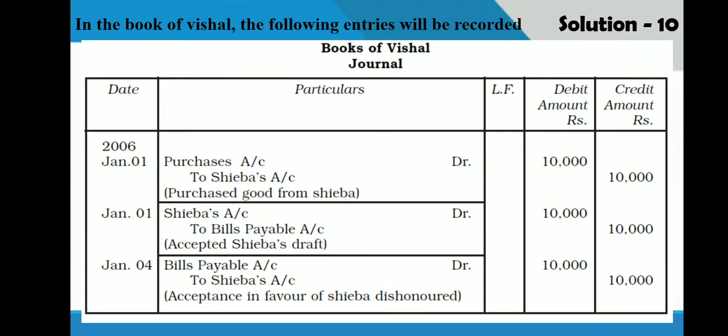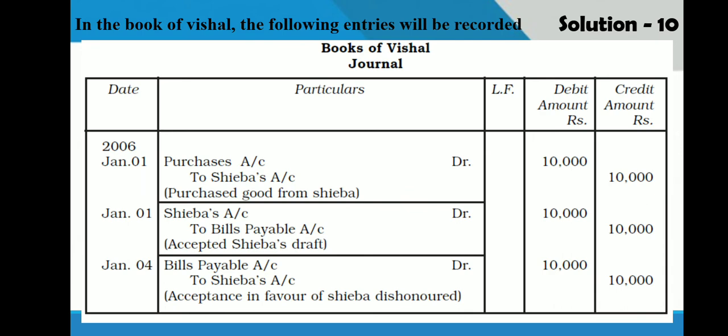Now, in the books of Vishal, that means the drawee, in all the cases, first two entries would be common. Purchase account debit to Siba for the purchase of goods. Siba account debit to bills payable because he has accepted the bill. Now on maturity date, he could not make payment. So what he will do? Bills payable account debit to Seba account. That means he will reverse the entry number second.